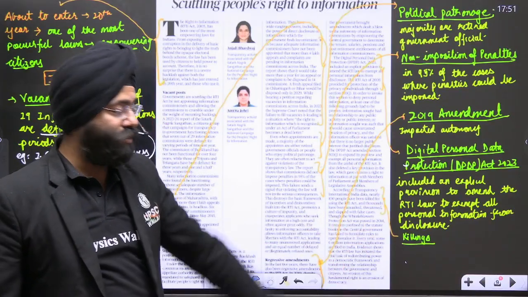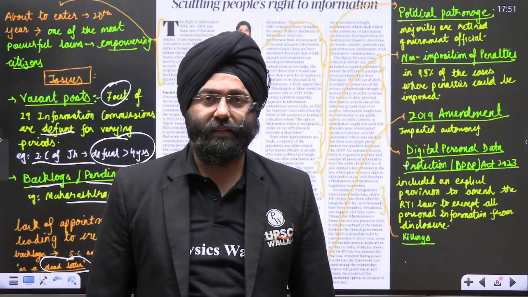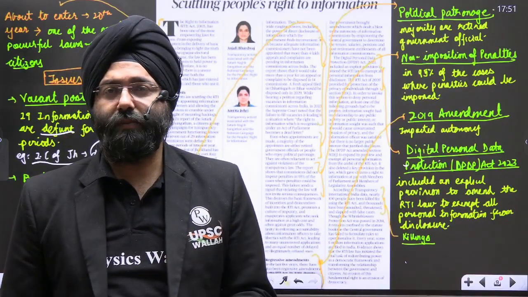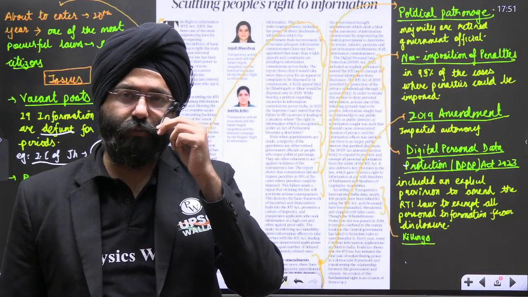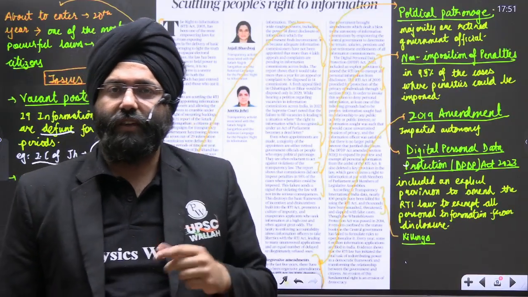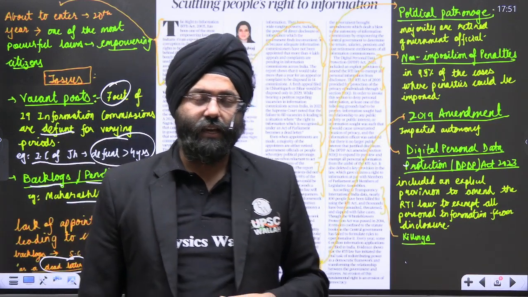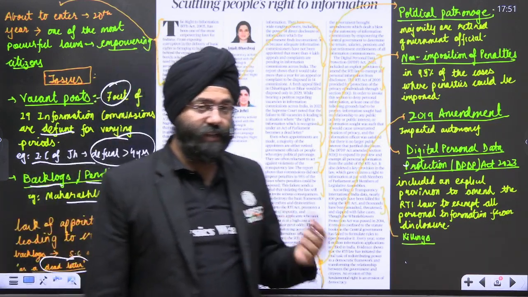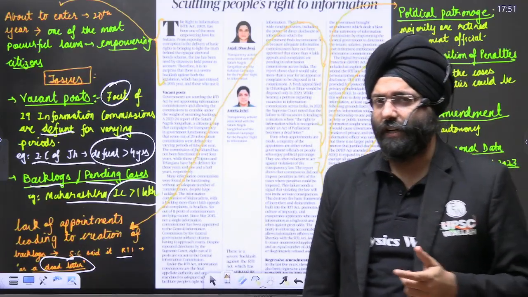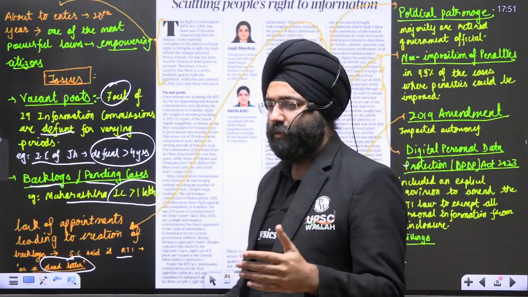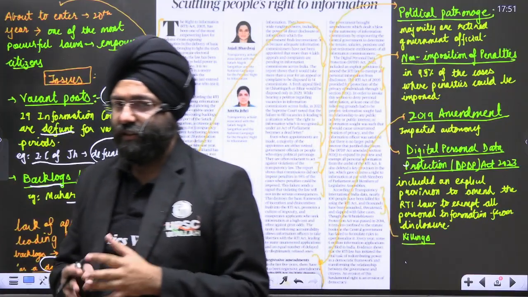Next or last, an important concern that is being raised is with respect to the killings. Hundreds of people have been killed because they filed RTIs which tend to expose certain scams or problems in various government offices. We see these killings are a very important point of concern. Though we have the Whistleblower Protection Act, RTI and the Whistleblower Protection Act should in a way be sister laws.